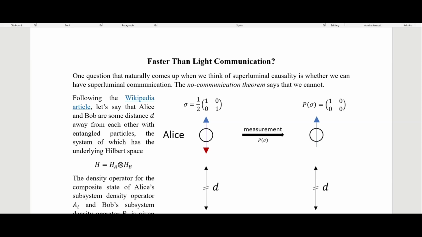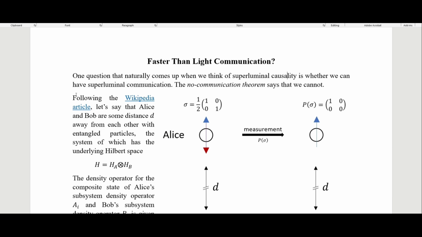In this video, I am going to talk about the possibility of faster than light communication. One question that naturally comes up when we think of superluminal causality is whether we can have superluminal communication. We've been talking about Bell's inequality and how experiments of it show that non-locality is something that any quantum theory must have. And so the natural thing to always think is, does that mean we can communicate faster than the speed of light? The no communication theorem says that we cannot.